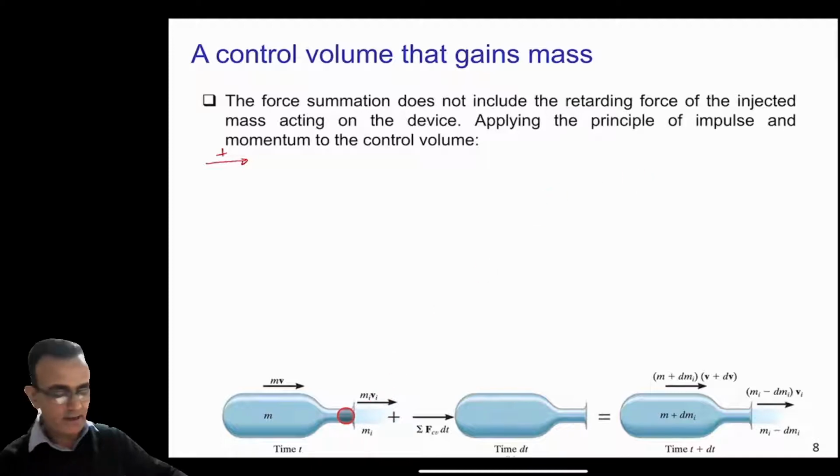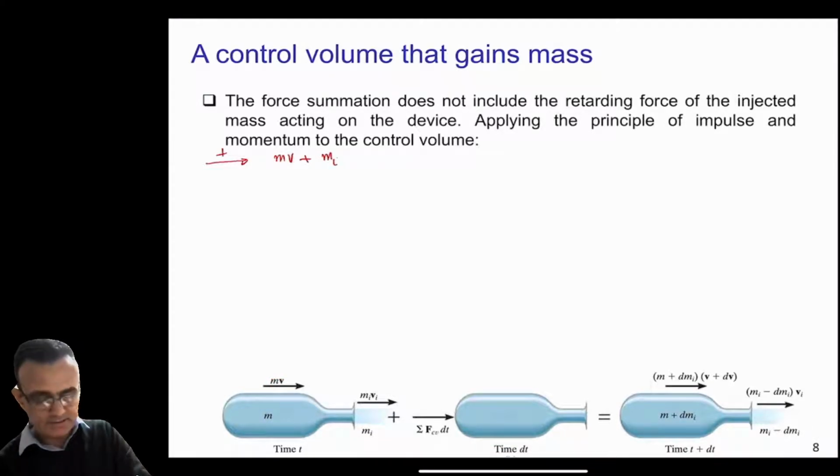So again, before the application of the force, the initial momentum is mv for the device, plus m_i v_i for the gases.